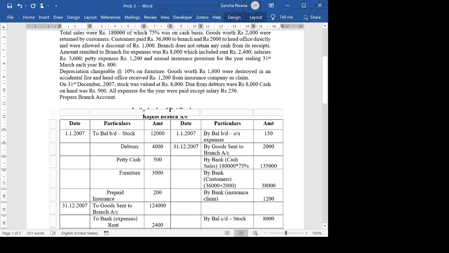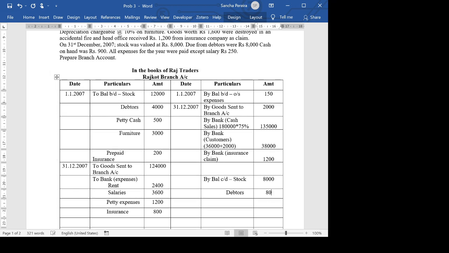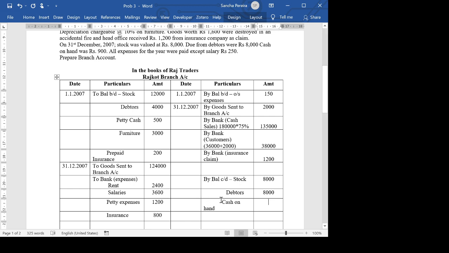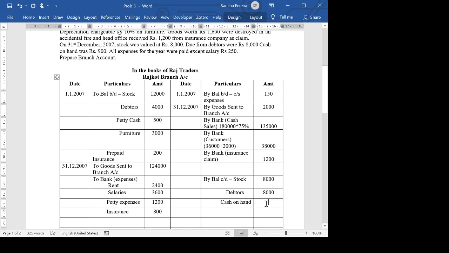Debtors are 8,000. Cash on hand is 900. And we also have prepaid insurance, which we have already calculated. Prepaid insurance, the closing balance, is 200. Similarly, we also have something here. All expenses for the year were paid except salary, 250. Just as we had by balance brought down outstanding expenses,